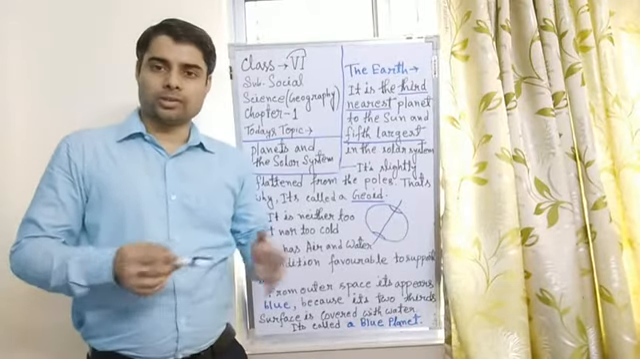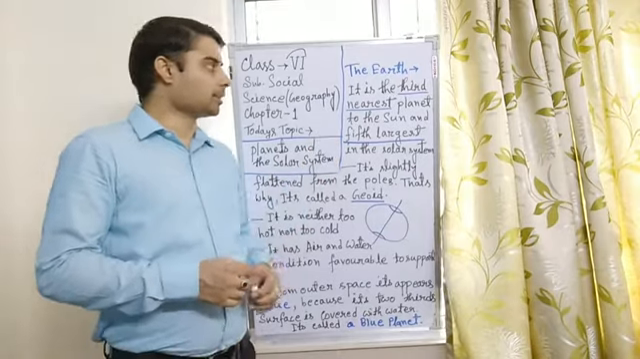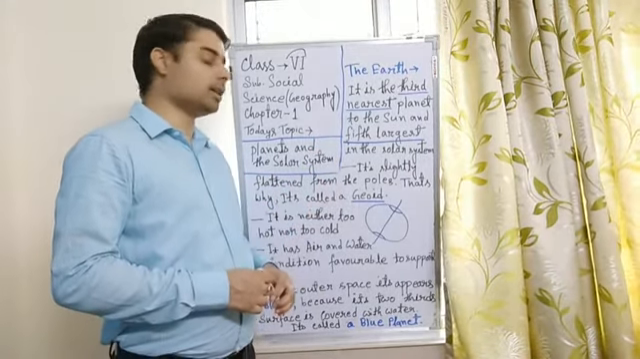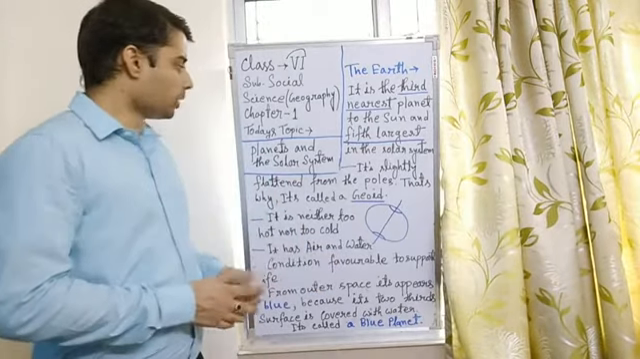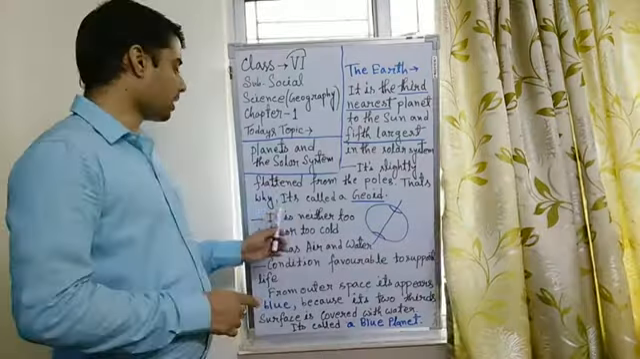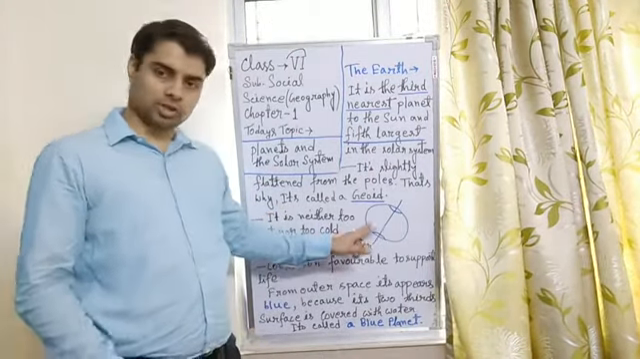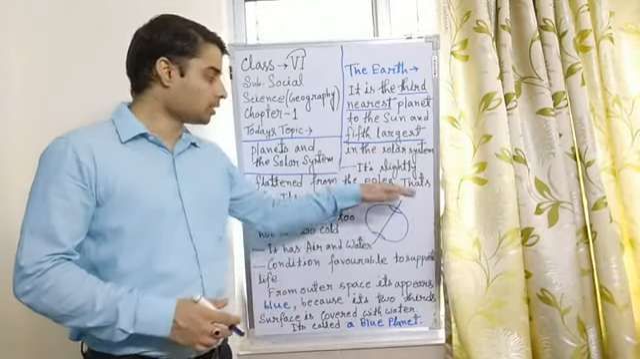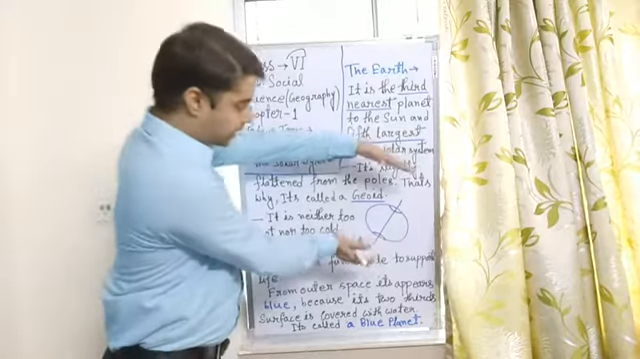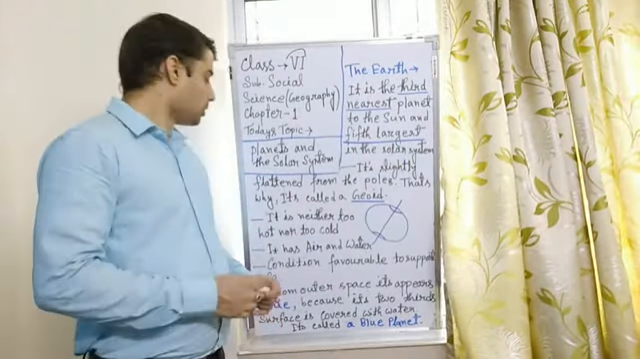Now we will discuss our planet Earth. Earth is the 3rd nearest planet to the Sun and 5th largest in the solar system. It is slightly flattened at the poles, and that's why it is called a geoid. Look at the picture carefully. The North Pole and the South Pole are slightly flattened. So this is called geoid shape.